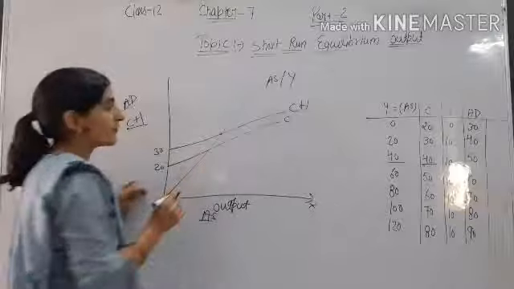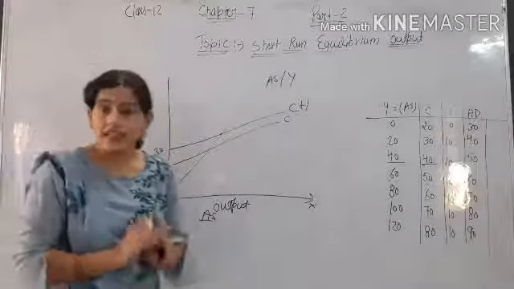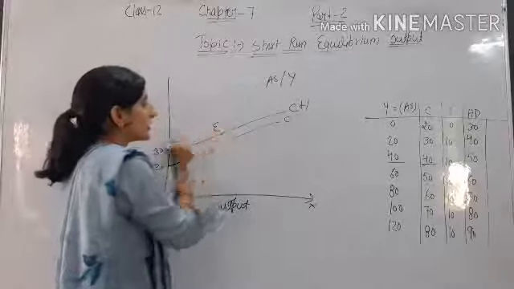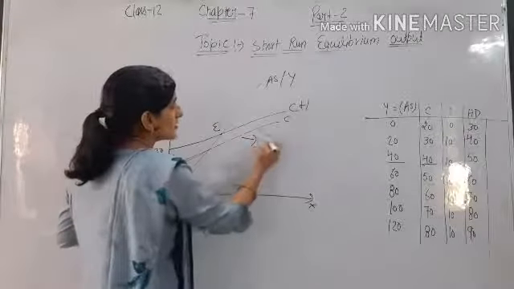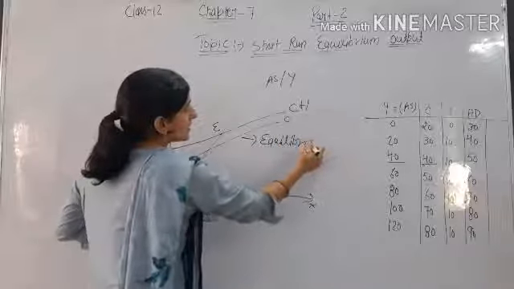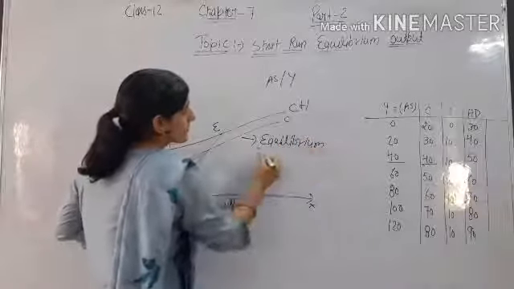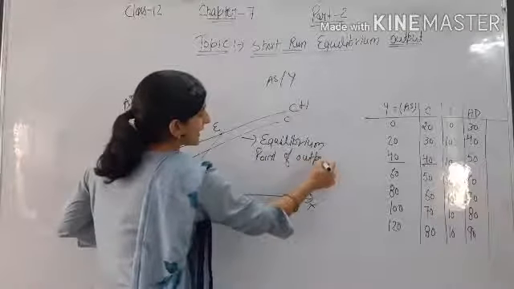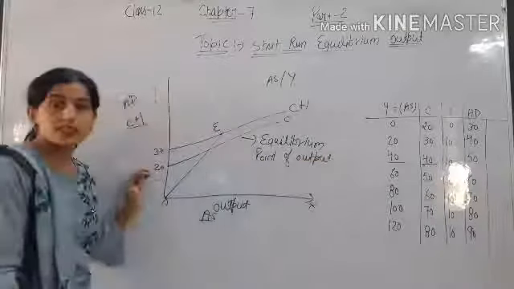So this point, where aggregate demand cuts the AS line, is our equilibrium point. This point is the E point, and this is the equilibrium point of output. What it shows is that AD and AS are equal.